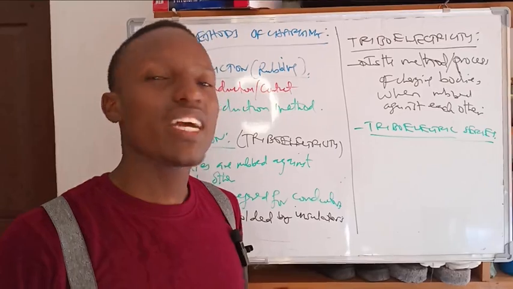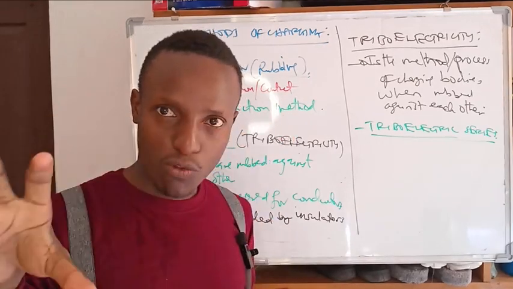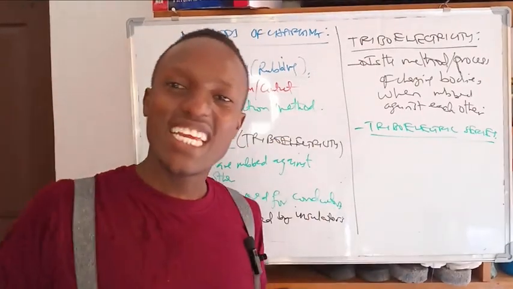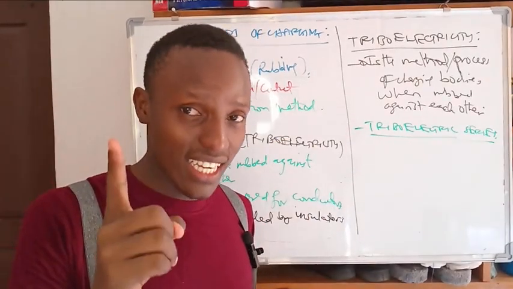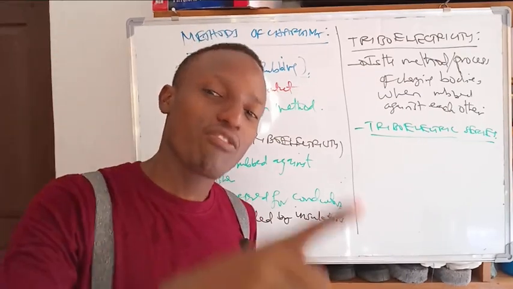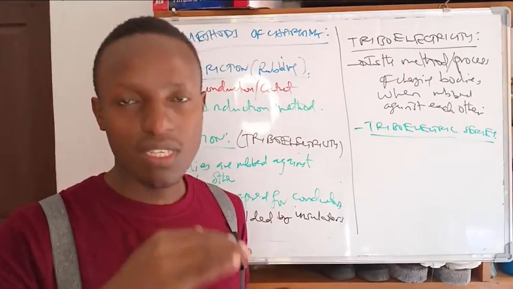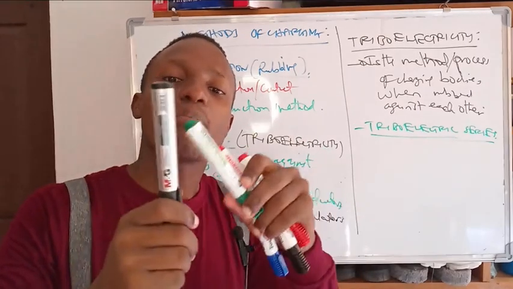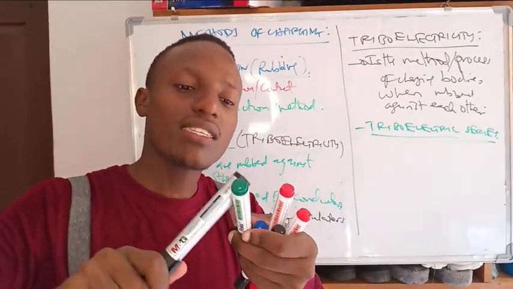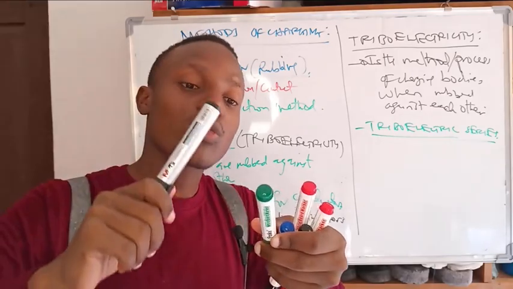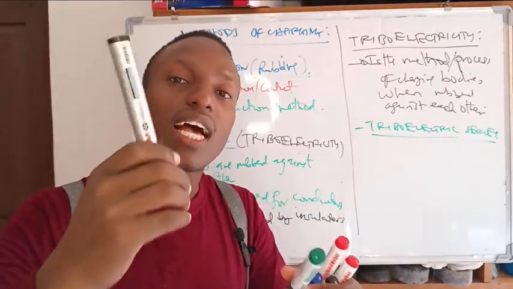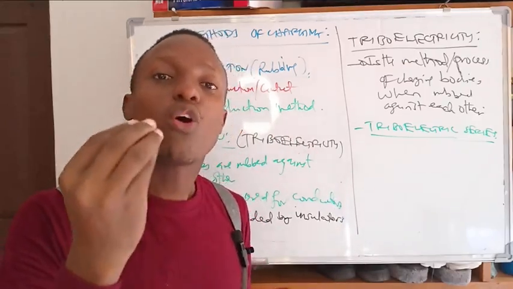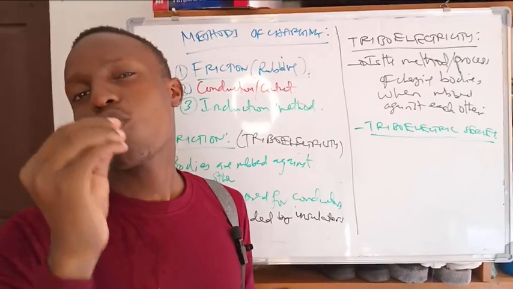So the triboelectric series is the arrangement of materials according to the easiness of gaining electrons. This easiness depends on the work function of the surface or material. If this one has a larger work function than that one, electrons will be attached to this one. So when I rub these two things, electrons will shift from one to the other because this one has the larger work function. So electrons will always be taken by the object which has the larger work function.